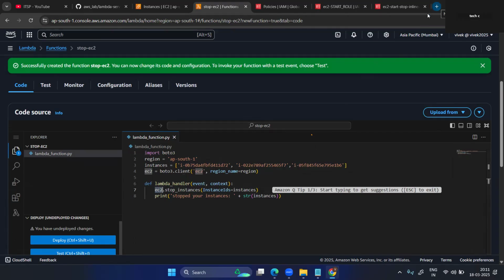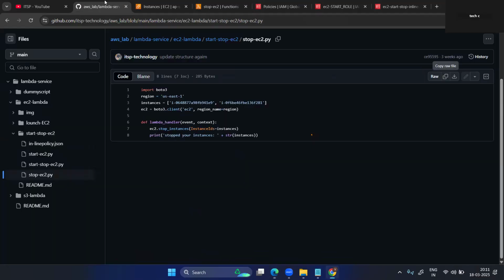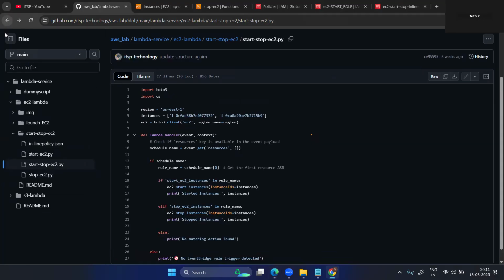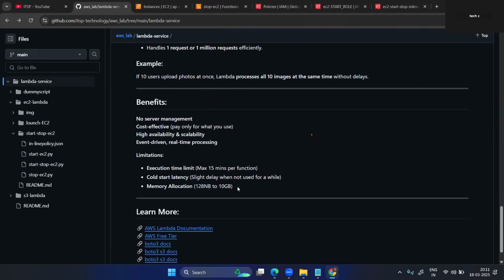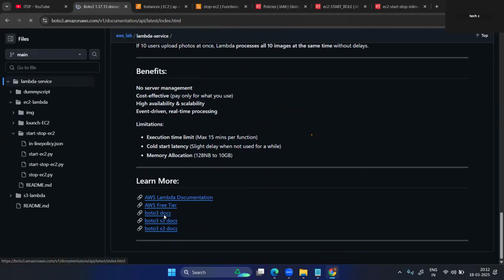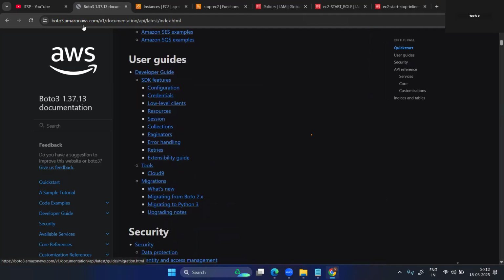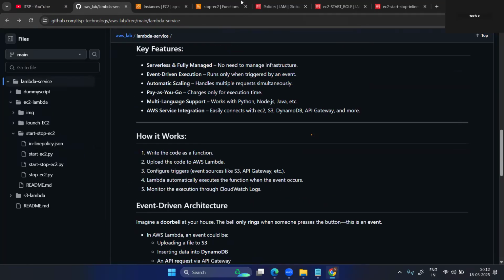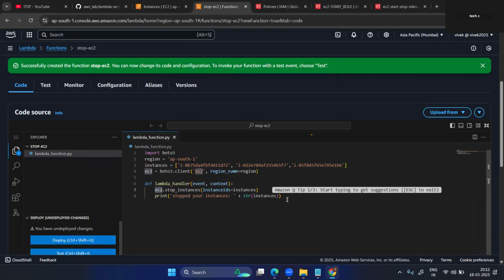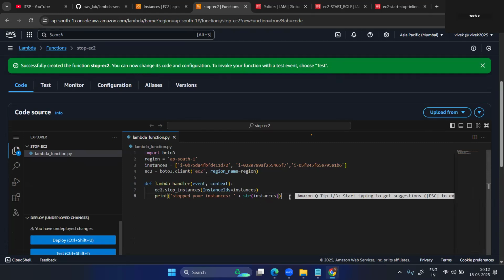Otherwise, you can search for Boto or just go to the Boto docs. I will put a link. Yes, the Boto3 docs are there. Here you can learn many things, how to work. I will prepare one session for that.